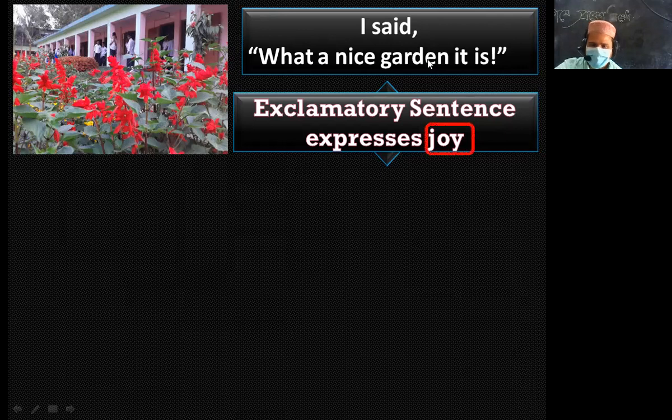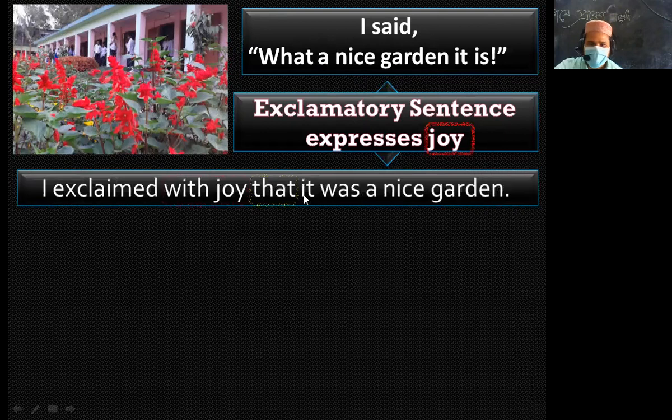And then "that" is used instead of inverted comma, and then subject and then verb according to the changing rules of an assertive sentence. And you have to change this sentence into an assertive sentence.